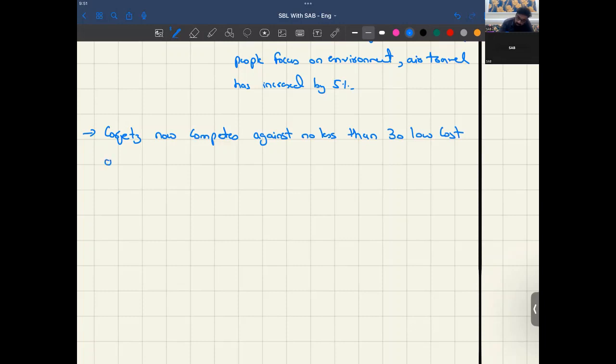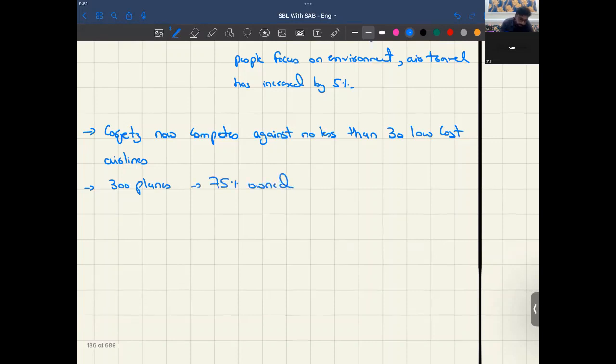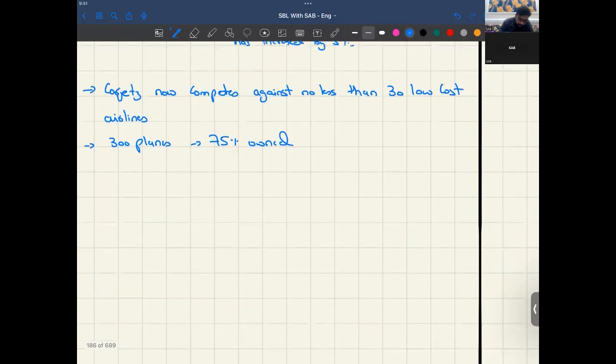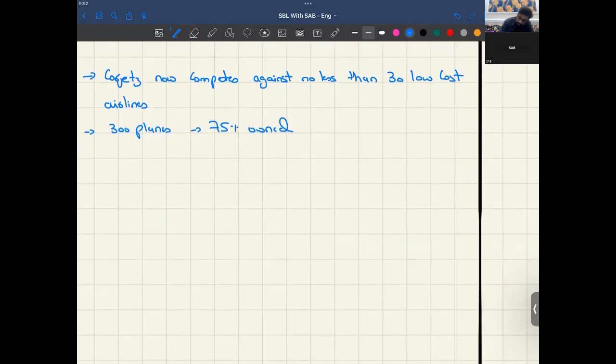So it has tough competition. It has 300 planes, 75% owned, and the rest are on leases, right?